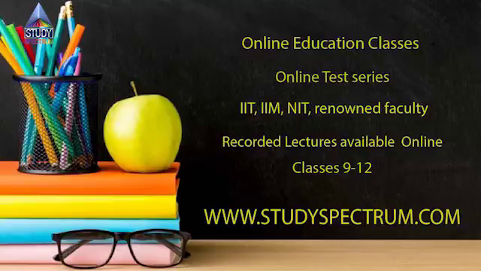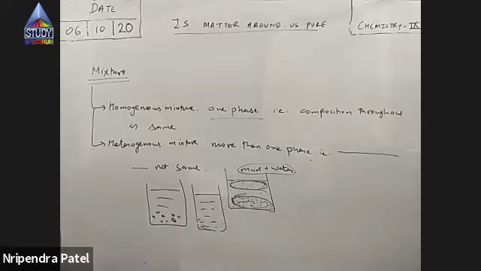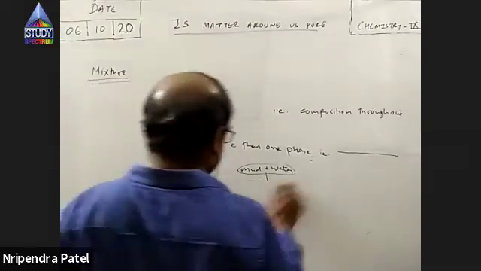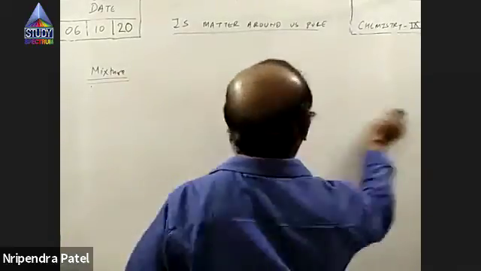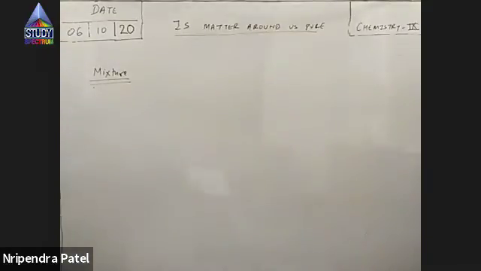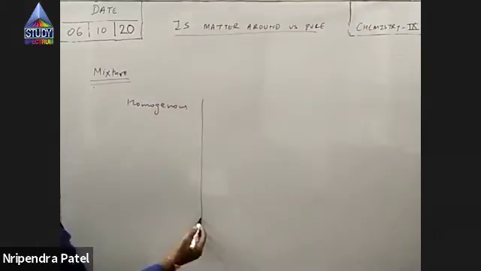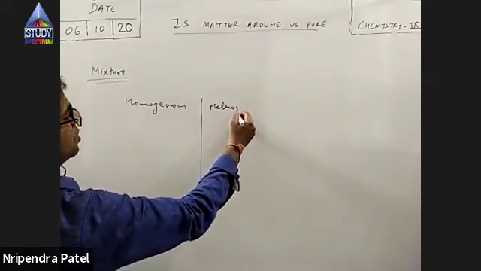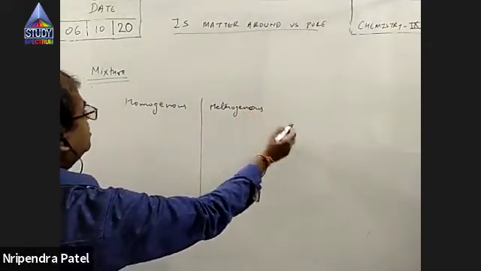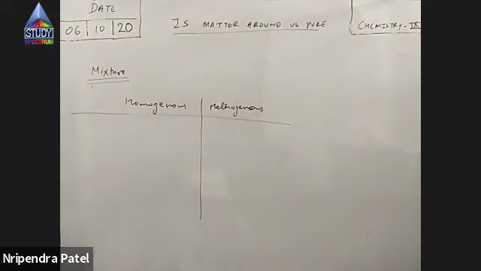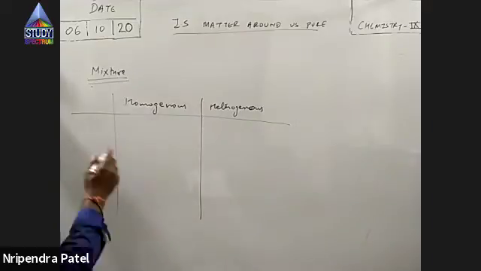But I'll add a few more points to distinguish between homogeneous and heterogeneous mixtures, so that you can easily distinguish between them. These are the definition points. So if I have to distinguish clearly a homogeneous system from a heterogeneous system, actually, this topic is a little boring, but the next two chapters of chemistry are interesting. We don't have numericals here, just information. Very little of concept, more of information.